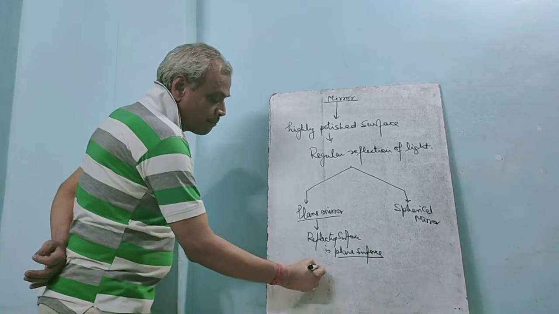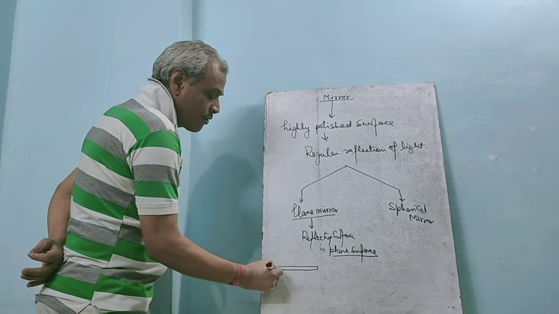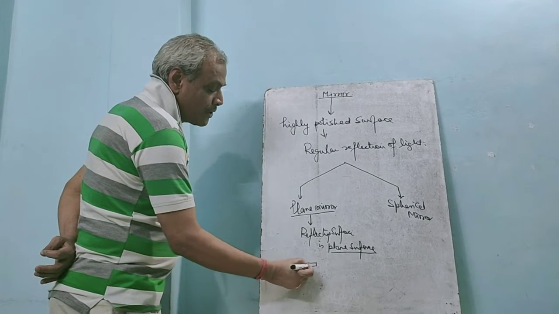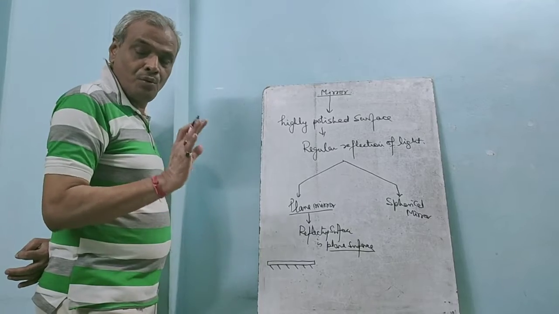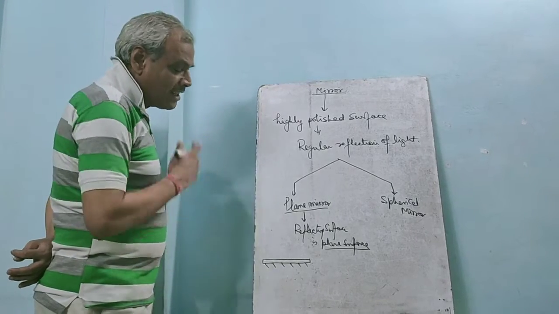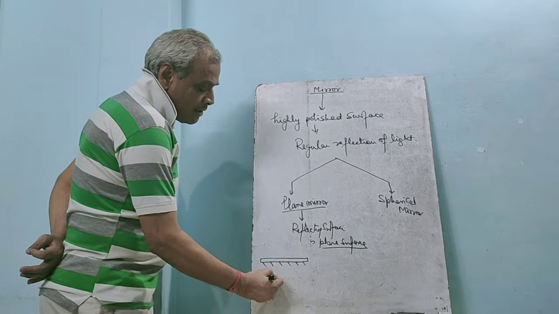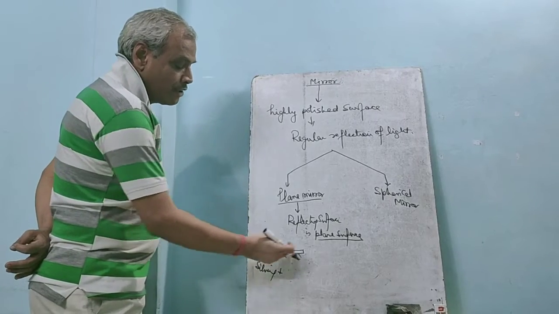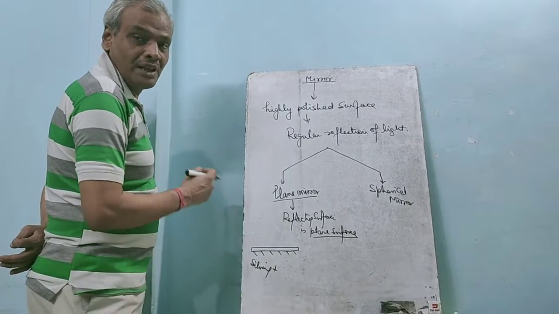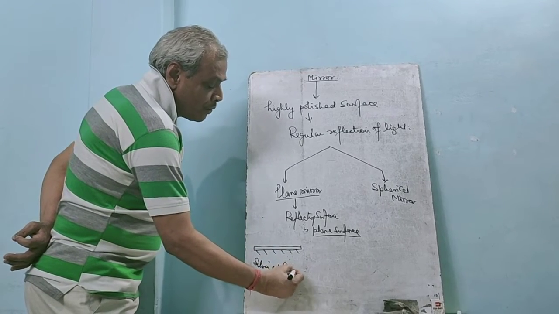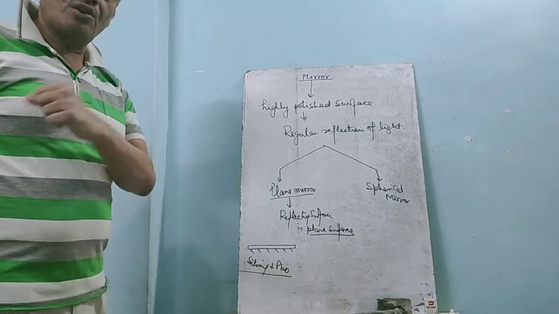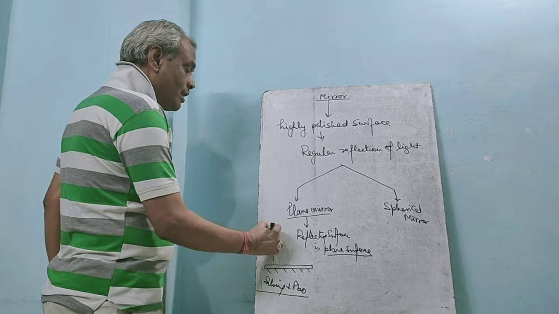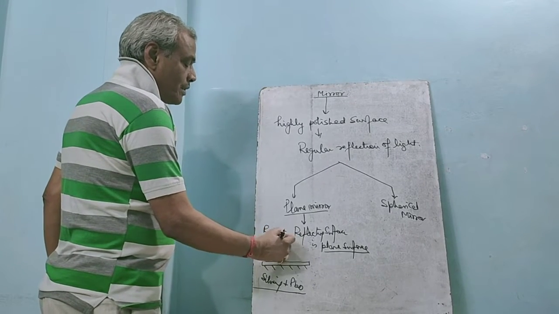How to form this plane mirror? Take one thin glass plate and silver it on one surface. And then, to give it firmness, otherwise if you only apply silver, it will come off when something touches it, to make it firm, do the coating of lead oxide. Then this surface becomes the reflecting surface.